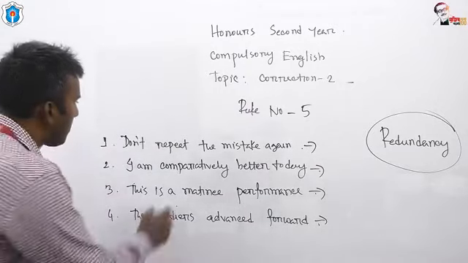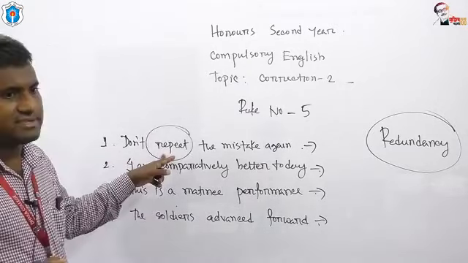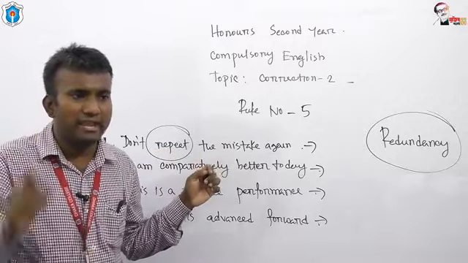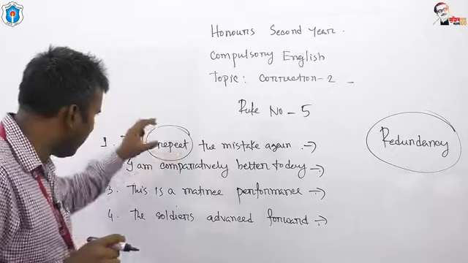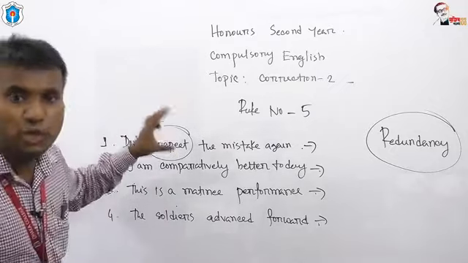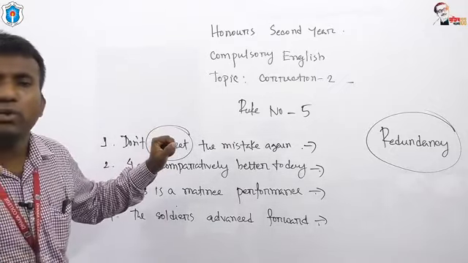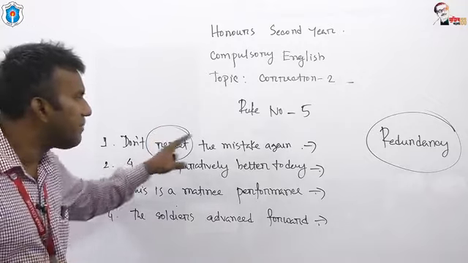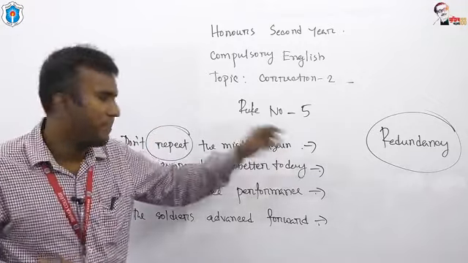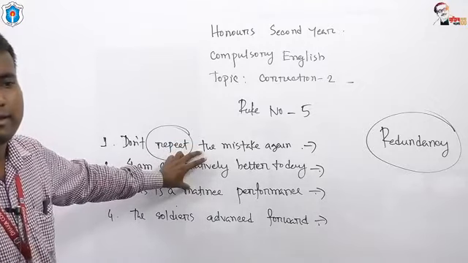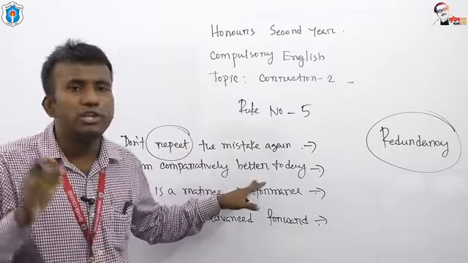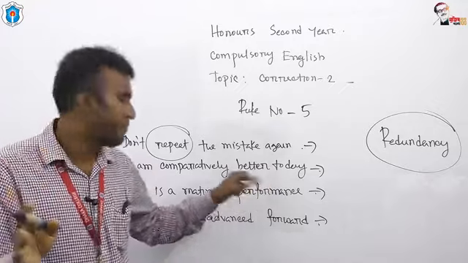Don't repeat. Repeat is such a word which means to do something again and again. That's why if you use repeat in a sentence, you are not allowed to use any again. Okay? If you use comparatively, you are not allowed to use any comparative form.